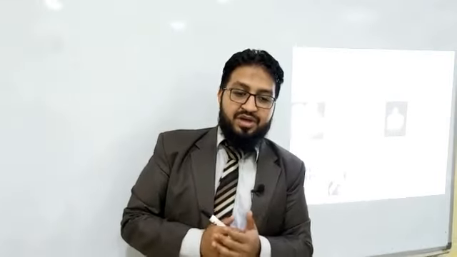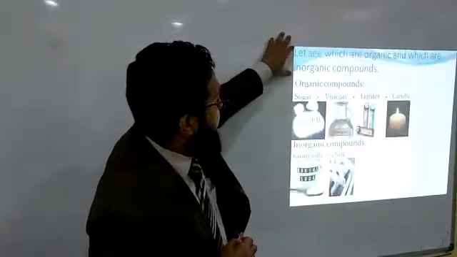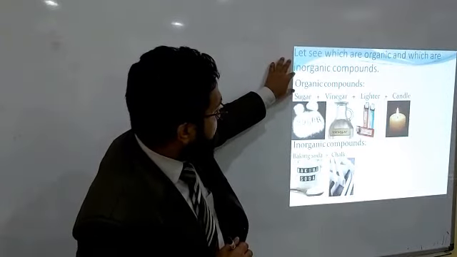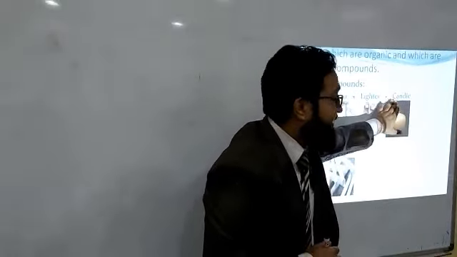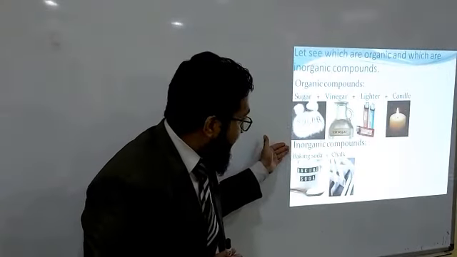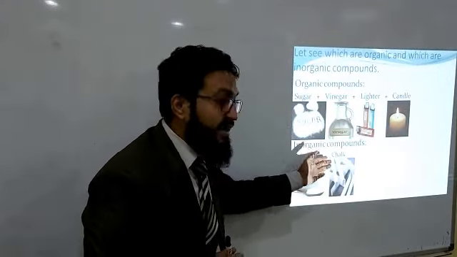Let's see which are organic and which are inorganic. Organic compounds: sugar, vinegar, lighter, and candle. Inorganic compounds: baking soda and chalk.